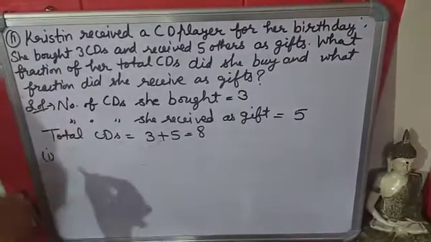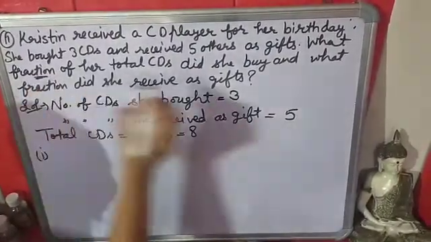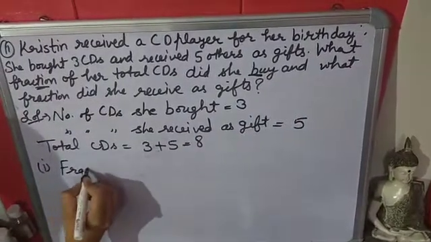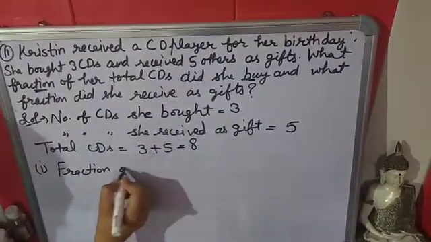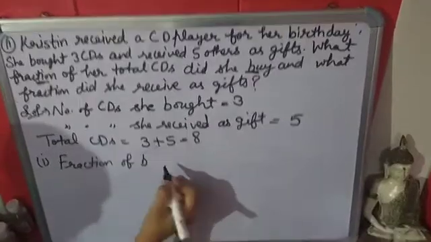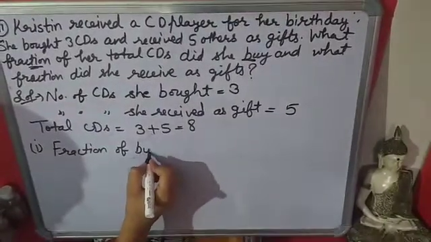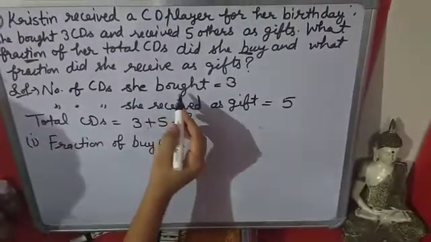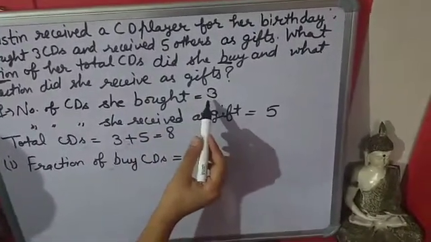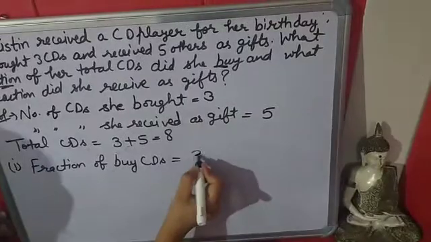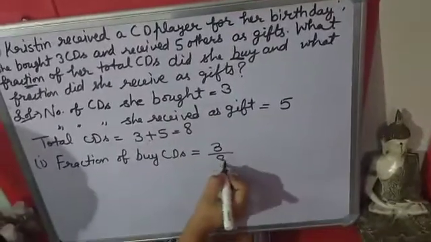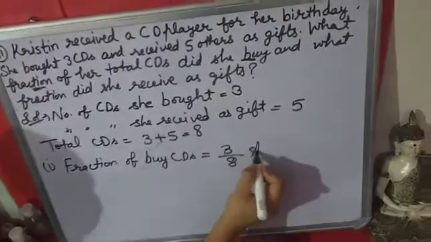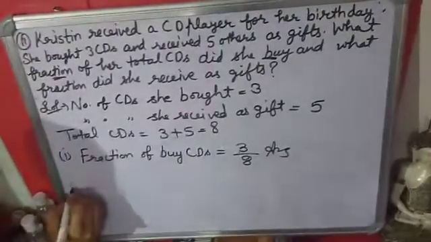Now in first part you have to tell fraction of buy CDs. By how many CDs she is buying? 3. And total CDs are 8. It means out of 8 she is buying 3 CDs, and it is in simplest form.